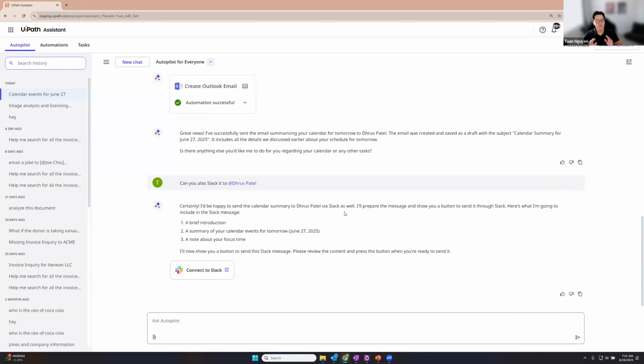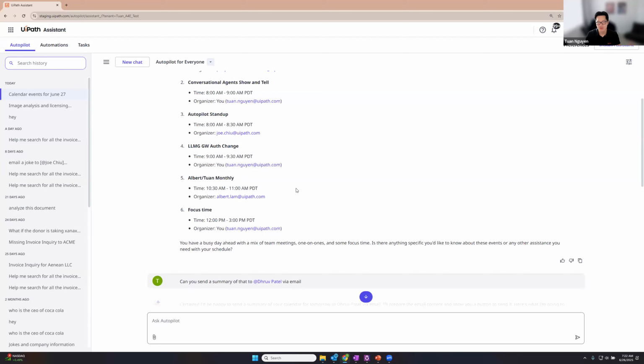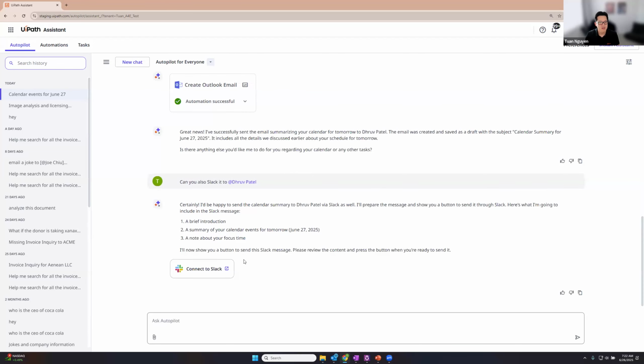Okay, so the difference between the previous automations and this one is I already had a connection for Outlook set up, so I was able to utilize those automations right off the bat. If you have an automation that requires a connection to be set up, you will see this connect to the application name, okay? If you click on that, it will walk you through how to set up that connection.